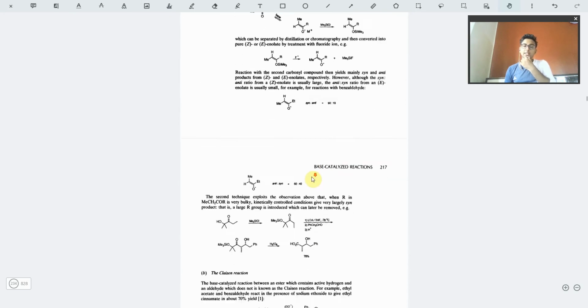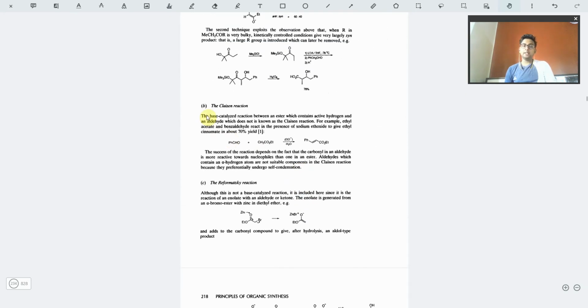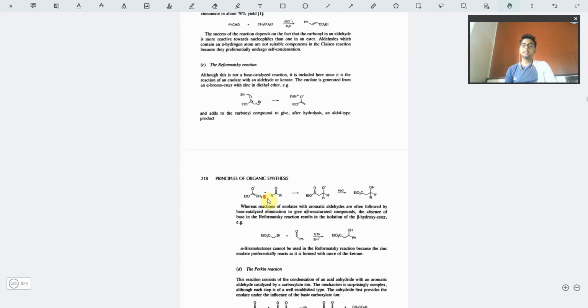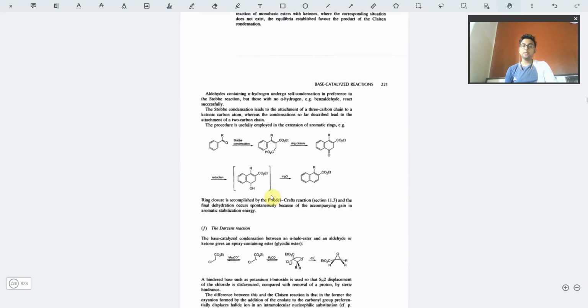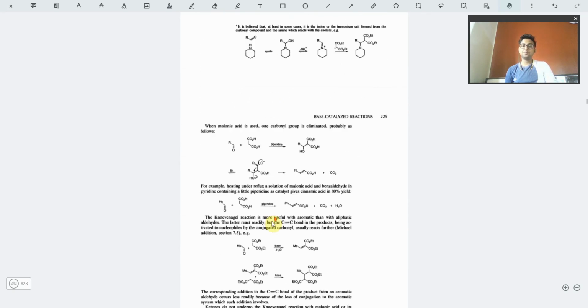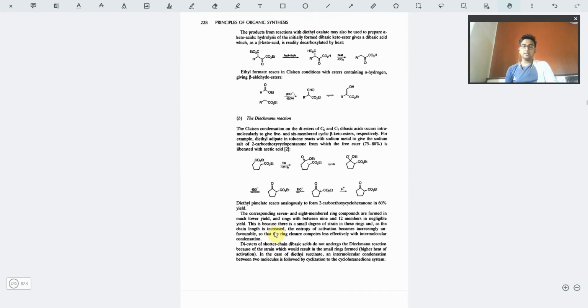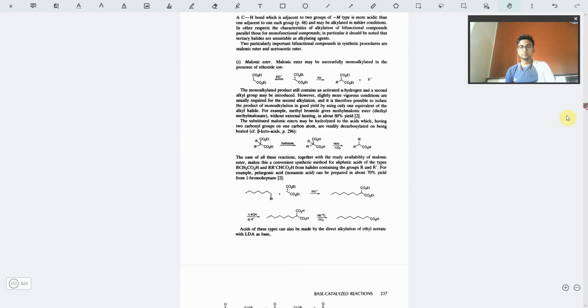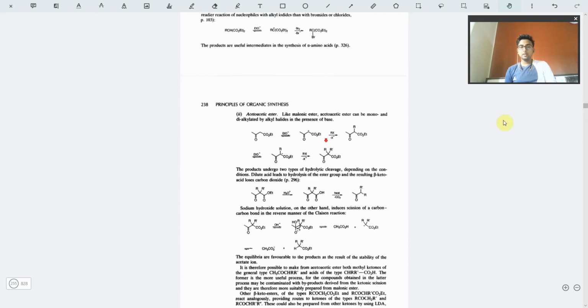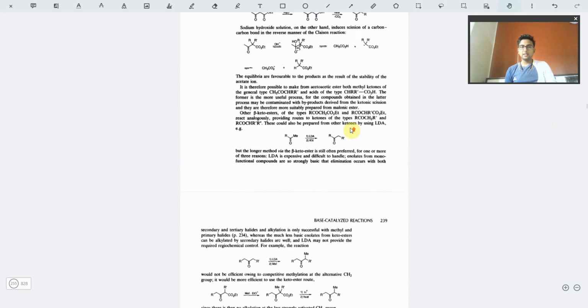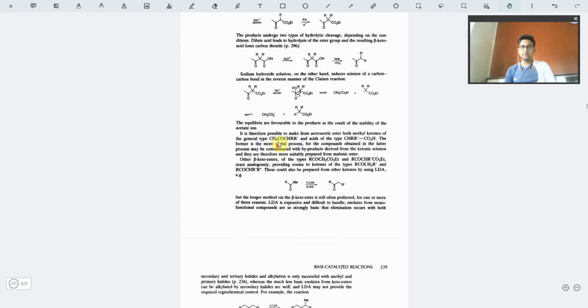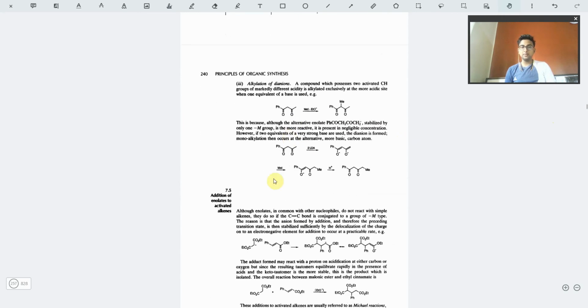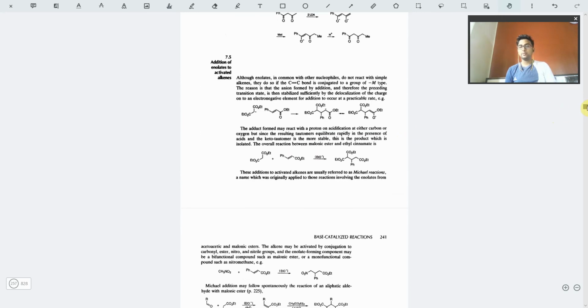All of these are quite properly given. All kinds of reactions, the Claisen reaction, the Reformatsky reaction, all of them are given properly. You may just follow those. So let me scroll those down. The Reformatsky reaction is obviously already given in this book only, so you may just follow that quite properly.